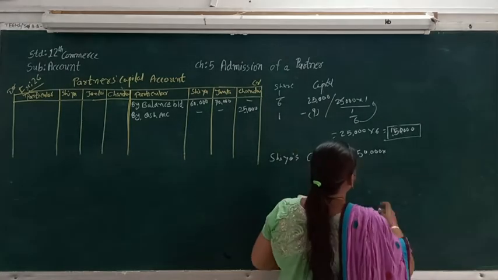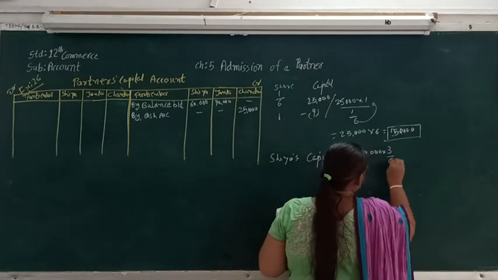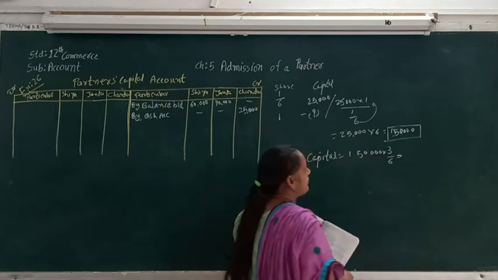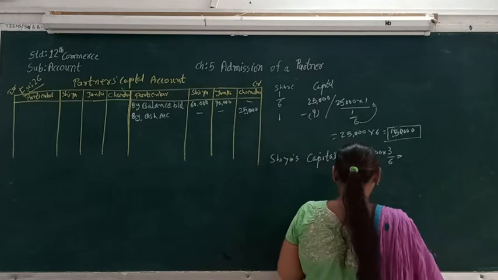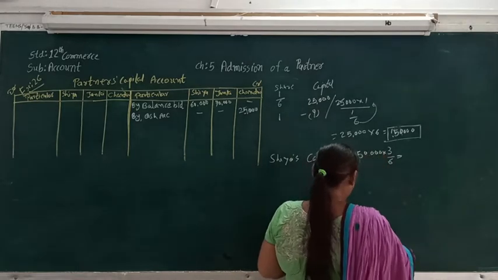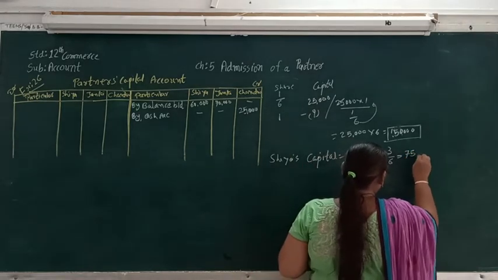So for that, how much capital is needed? If total capital is 1,50,000, then Sia's capital would be rupees 75,000.